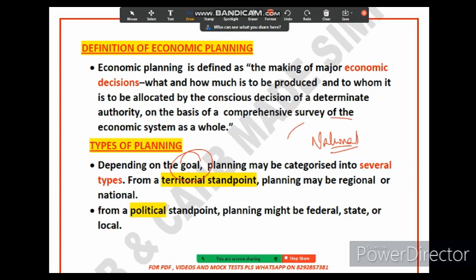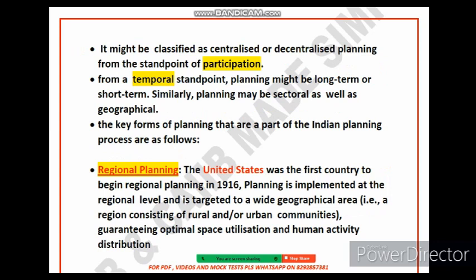National planning is done by the central government and it covers the entire economy. Regional planning is done by the regional government and it covers a specific region. Whereas local planning is done by the local government and it covers a specific city or a town. So these are the different types of planning that we have. Now let's move to the second slide.